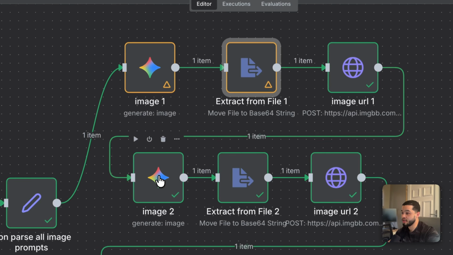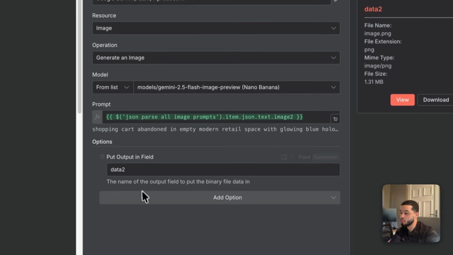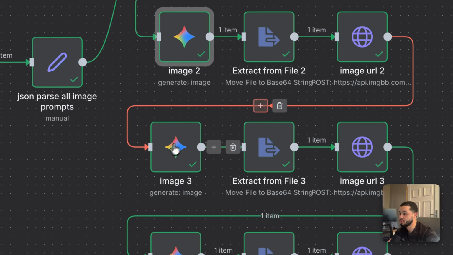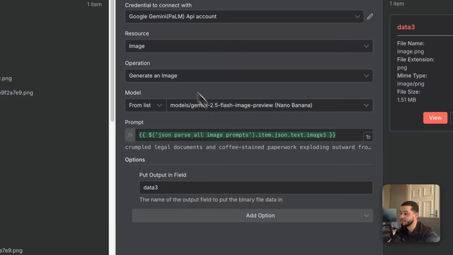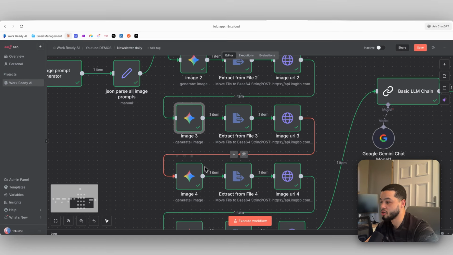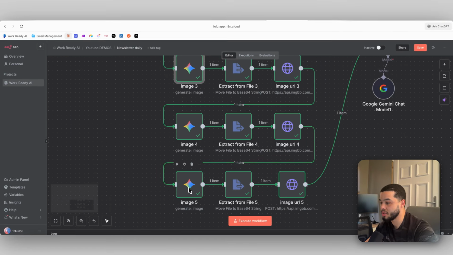After you create that first one, the rest of these is basically going to be the same. As you can see down here, it's the exact same, except over here, when we use the output field, we just change this, instead of image number 1, we change it to image number 2. And as you can see down here, it's the same thing. It's the exact same input, except we change it to data 3, and so on. This one will be data 4, this one will be data 5.